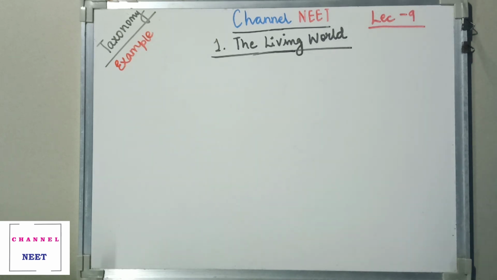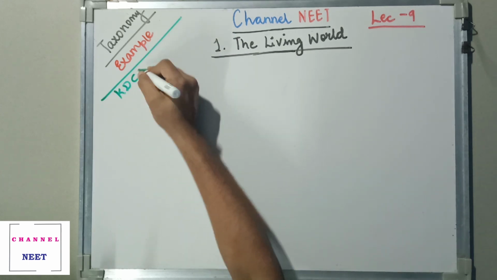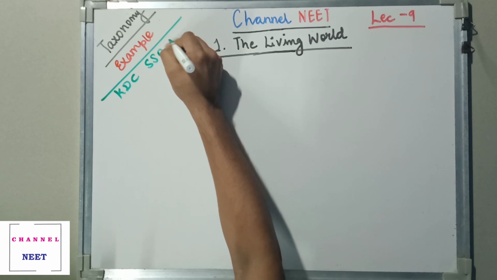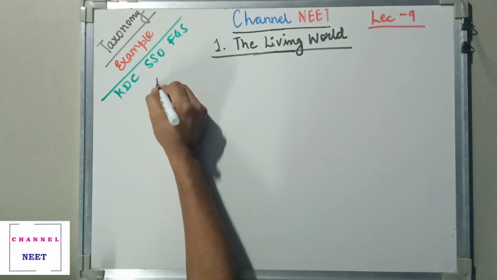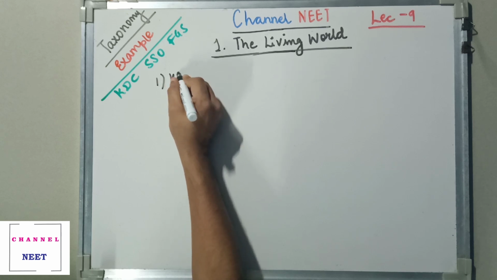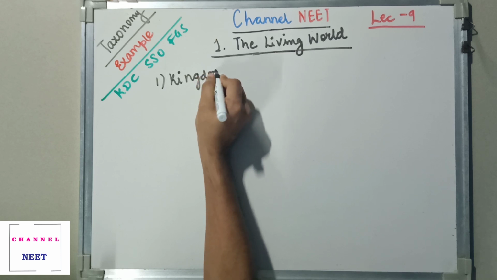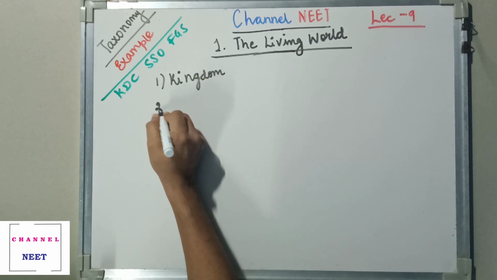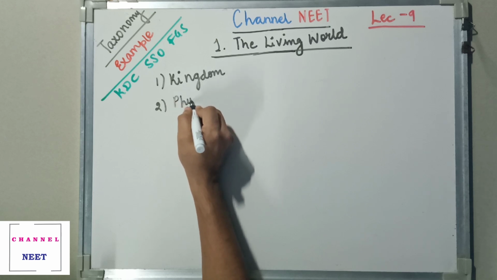Now you already know the sequence which I have discussed with you in the last two lectures, that is K, D, C, S, S, O, F, G, S, out of which 7 are the most important structure that we need to discuss. The sequence goes as the first is the kingdom. The next becomes, since we are classifying animals, I'll write it as phylum.